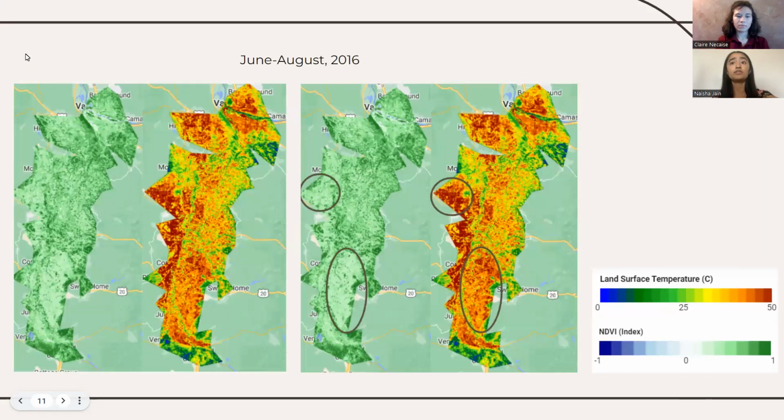To visually demonstrate this correlation, we extracted a geospatial map from the Willamette Valley summer season in 2016. In the western part of the LST map, the area appears to be 50 degrees Celsius. In the southern large plain of the same map, the area appears to be around 40 degrees Celsius. On the left-hand side NDVI map, both of these regions appear to have similar, close to 0 NDVI values, regardless of the LST values. This illustrates how the LST and NDVI values are not influencing one another to a great extent.